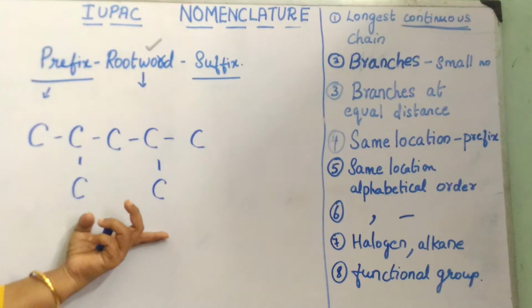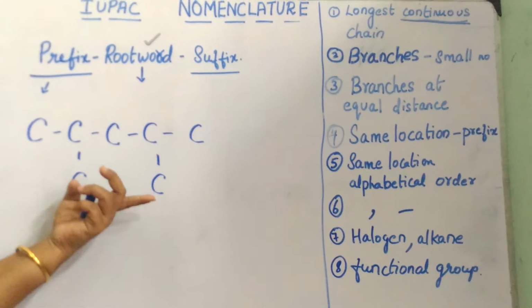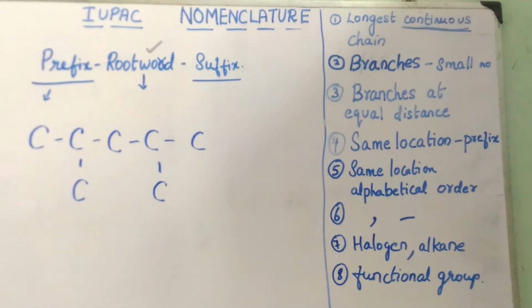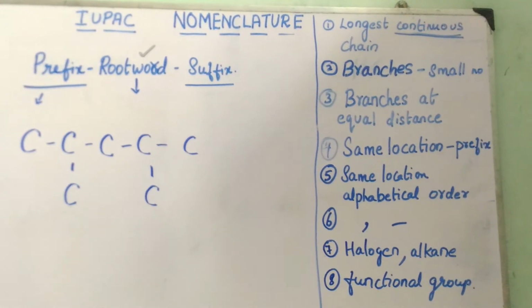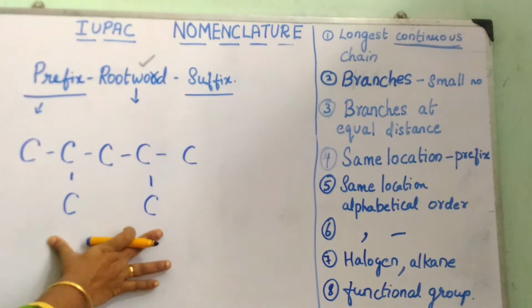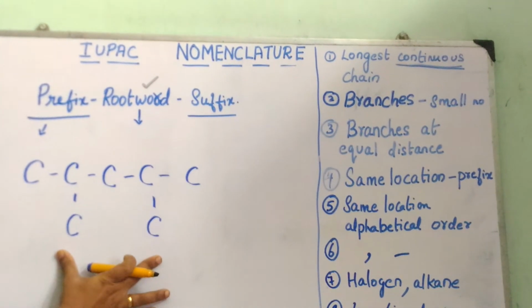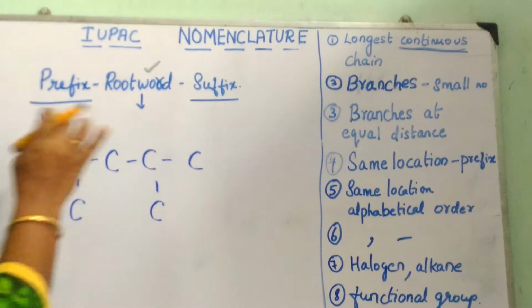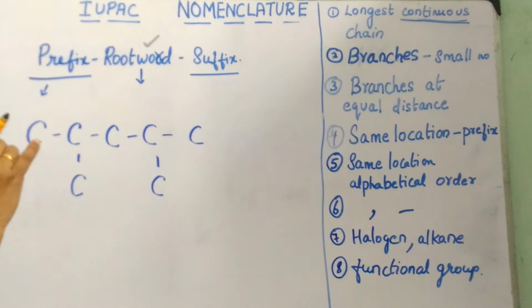From where should I start numbering the carbon in order to name the chain? I have to start the numbering in such a way that my branches get the lowest numbers possible.